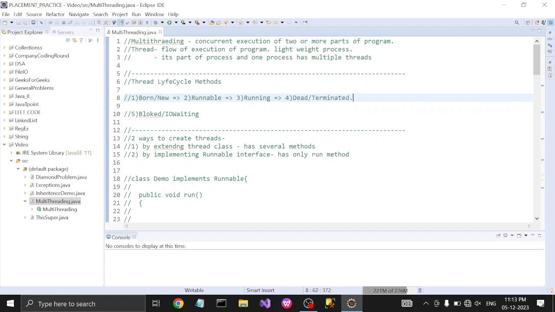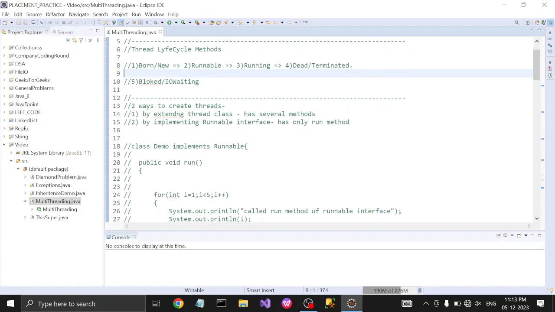But while the thread is executing, there may be chances of the thread being blocked or any IO request. So if any IO request comes, it goes into IO waiting, or if any interrupt comes, then it comes into the blocked stage. When we call the yield method, then the control or thread goes directly to the runnable stage. So this is the life cycle of the thread.